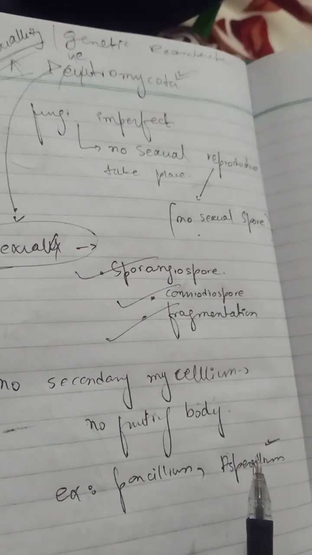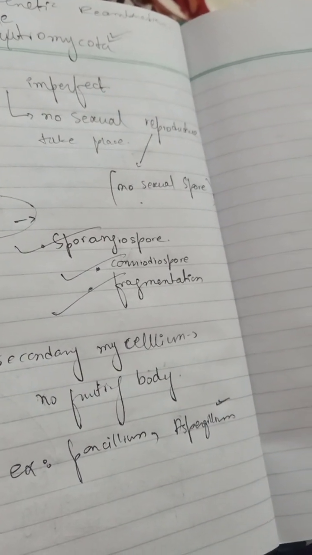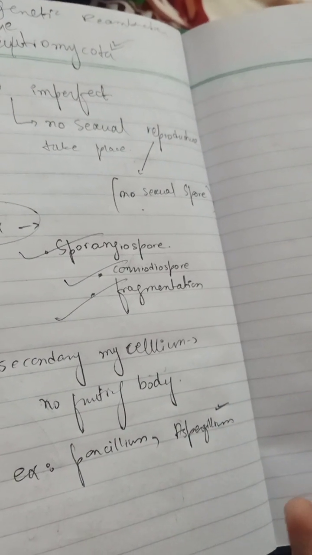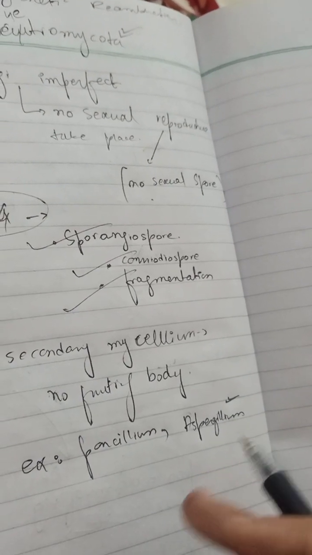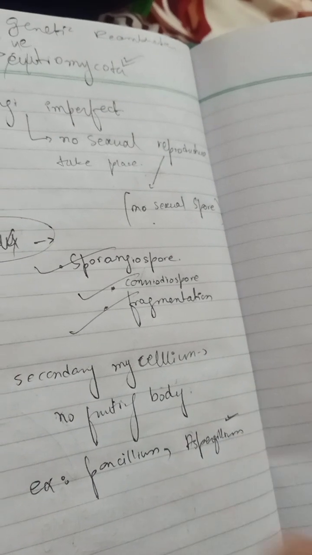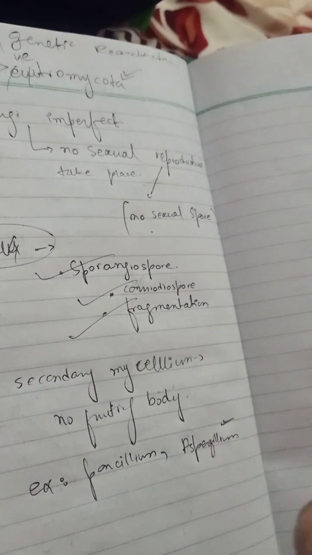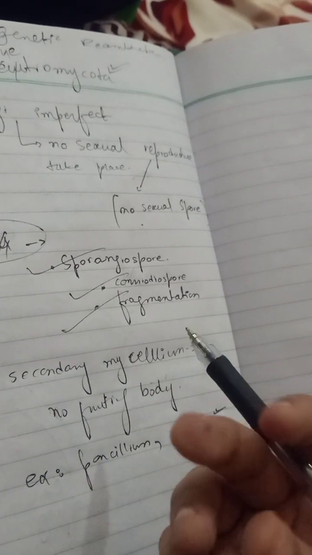And as you all know, Aspergillus is also used in the fermentation process. We have soya bean there, from where soya paste and soya sauce are produced. And what is soya bean? Soya bean is a leguminous plant, or you can say an oil seed crop.